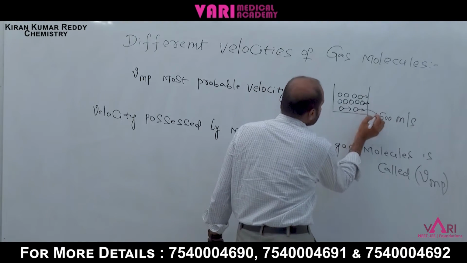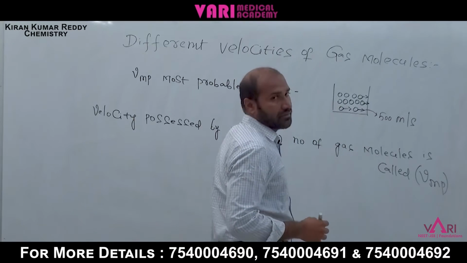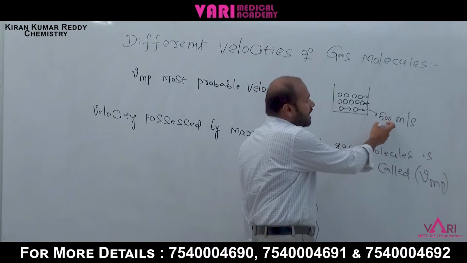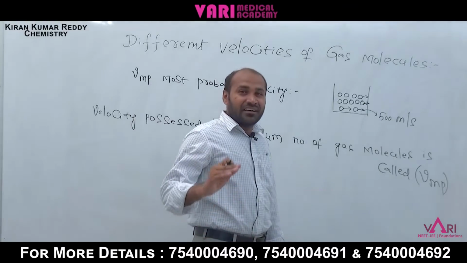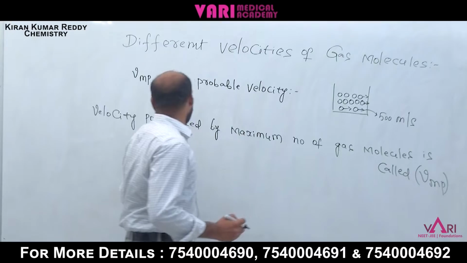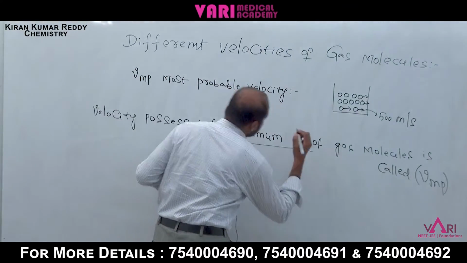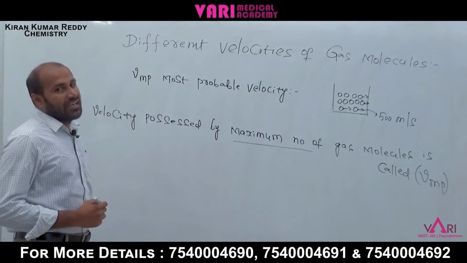Now, what is the definition? Velocity possessed by maximum number means 150 molecules having 500 meter per second speed, the maximum number of molecules having that speed. Velocity possessed by maximum number of gas molecules is called most probable velocity.